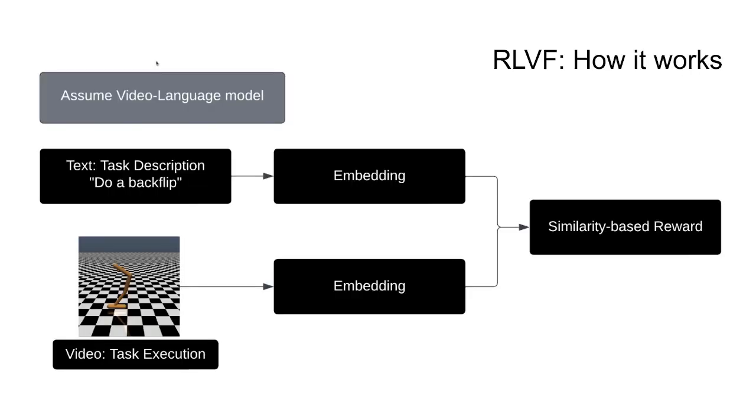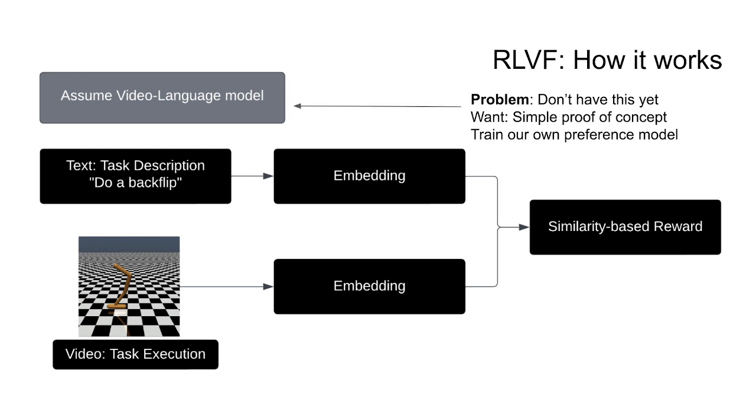How it works is that we will assume access to a video language model which can compute embeddings of both text and videos. Given some text description of a task and a video of the task execution, we compute the embeddings of both, and the similarity of the two embeddings can be used as a reward function. Intuitively, a higher similarity means a higher reward because it means that the agent's video is closer in semantics to the text description of the task.